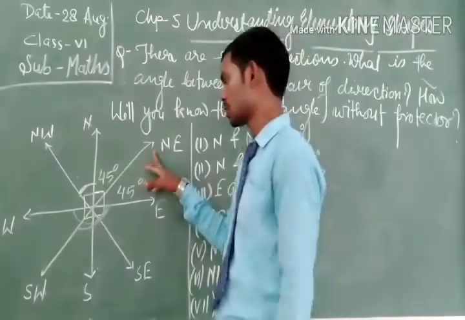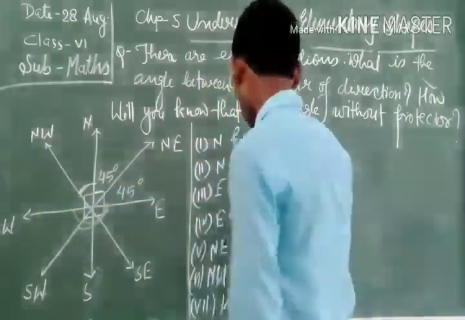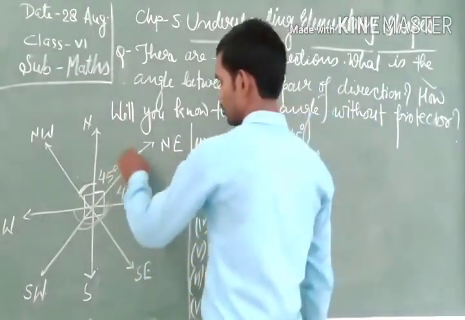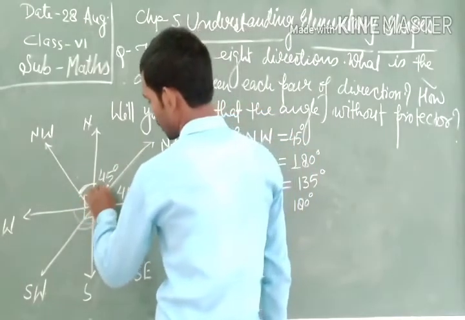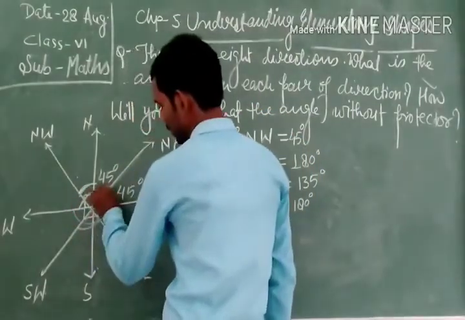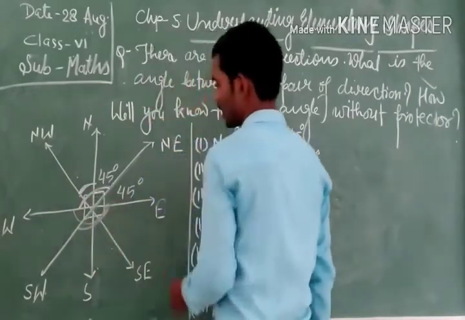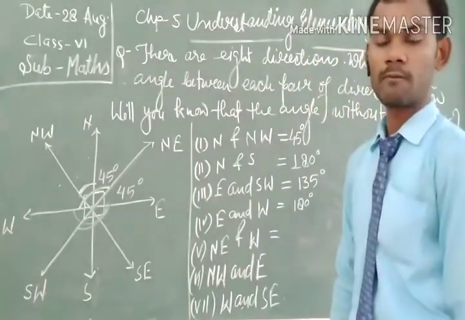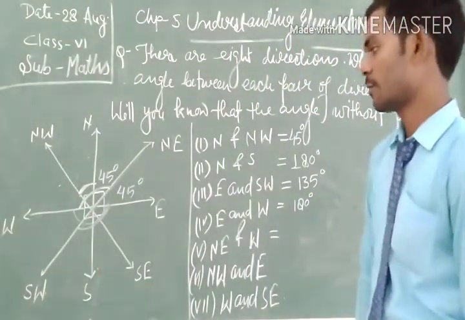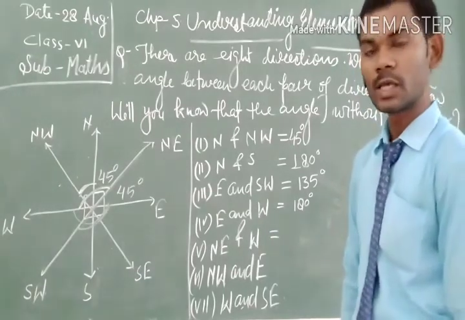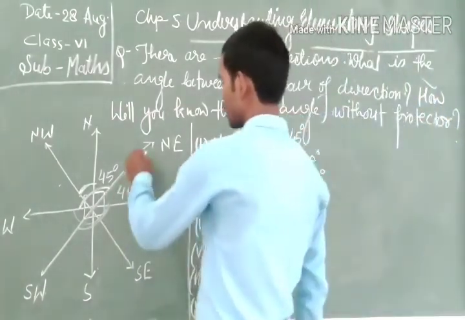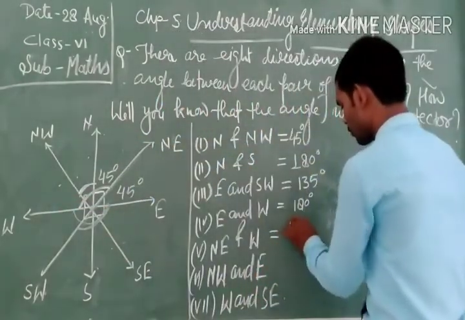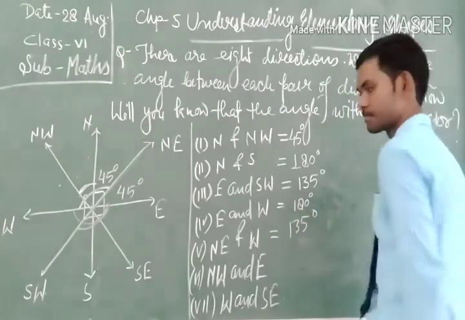This is the northeast and this is the west. So here we have to find the value of this angle. Here we can see that there are 1, 2, 3 equal parts, and each part is of 45 degrees. Therefore, when we multiply 45 by 3, we get the value of the angle formed by the directions northeast and west, and this is equal to 135 degrees.